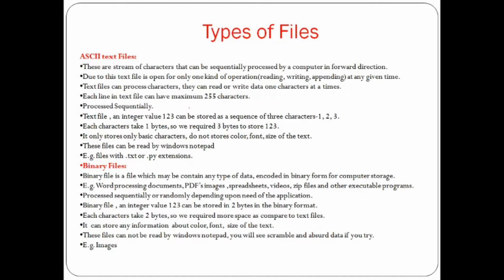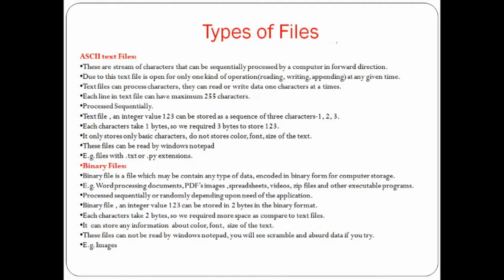Due to this, the text file is open for only one kind of operation at any given time, for example reading, writing, or appending. Text files can be processed character by character. They can read or write data one character at a time. Each line in a text file can have a maximum of 255 characters. That means in one line, there are at most 255 characters.